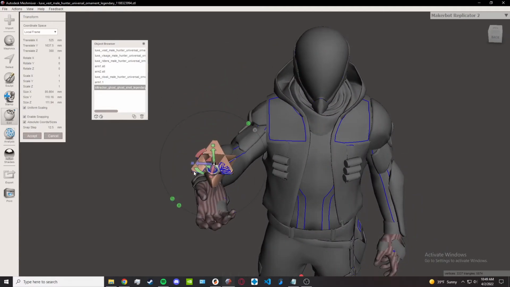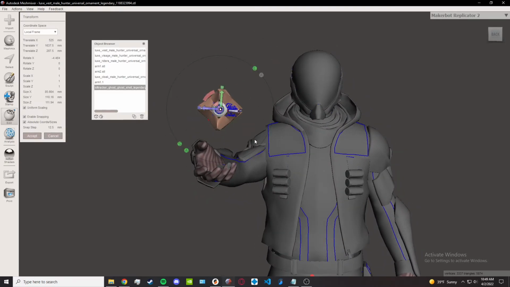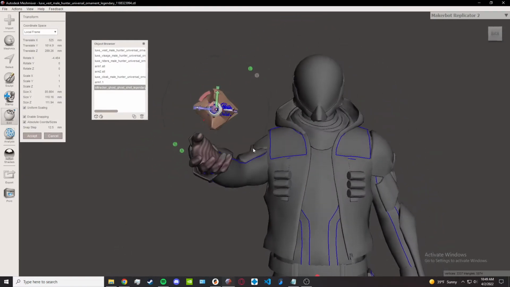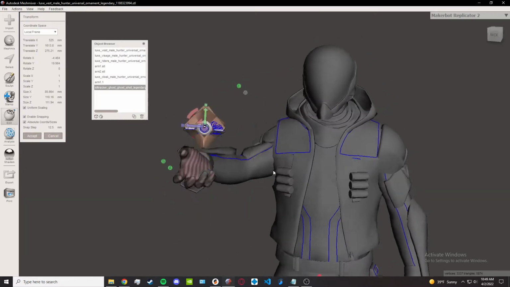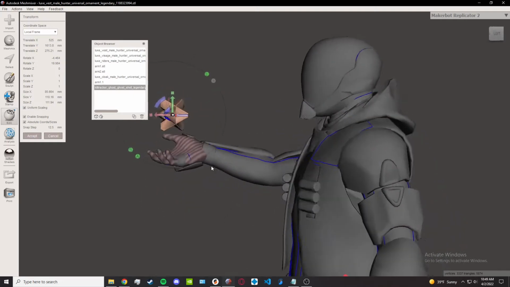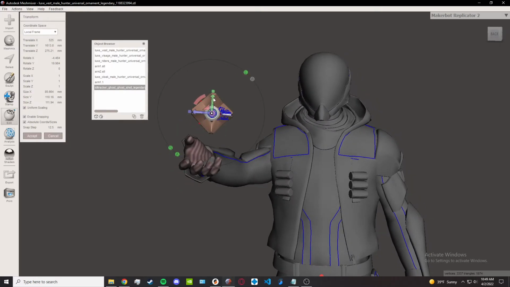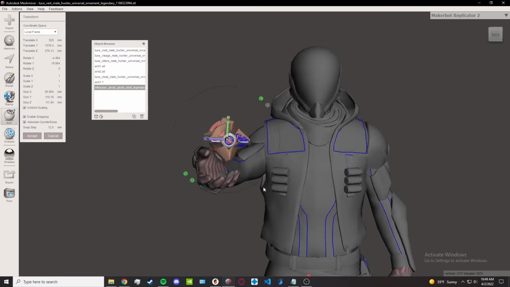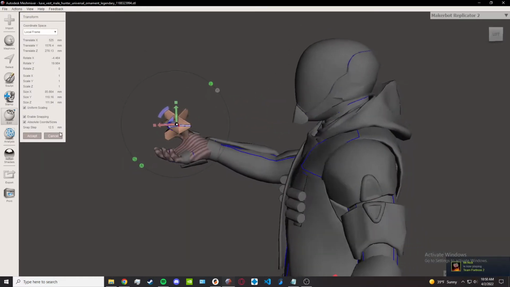Now that we have it up, our guardian's hand, give it a little bit natural. Nice. Now, if you want things to be easy to print, you can lower it down a little bit to where he's physically, lightly hovering. In this case, we'll make it slightly above his hand so we have an easier time printing.